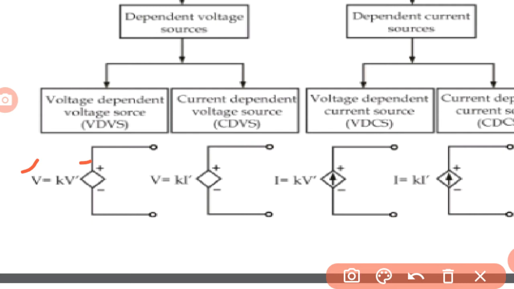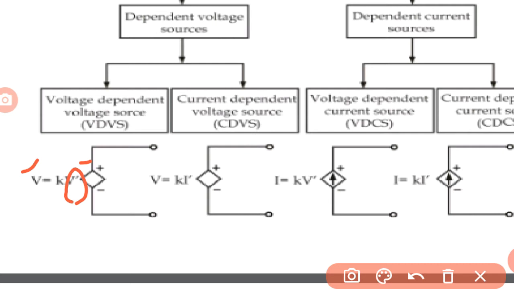So the output voltage delivered to the circuit depends on another source, that is, a voltage source. That's why it is a voltage dependent voltage source. The voltage source delivers a voltage which depends on another voltage source.